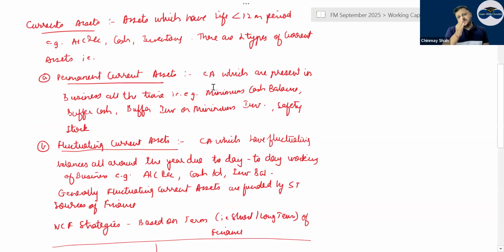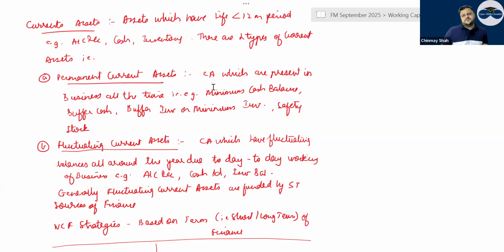If a question comes up, please write all these definitions as well. Permanent current assets are current assets which are present in the business all the time, for example minimum cash balance, buffer cash, buffer inventory or minimum inventory, safety stock, etc. Fluctuating current assets are current assets which fluctuate, so they keep on fluctuating all the time.